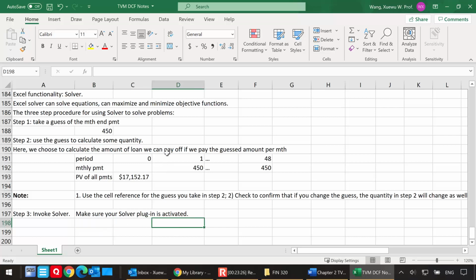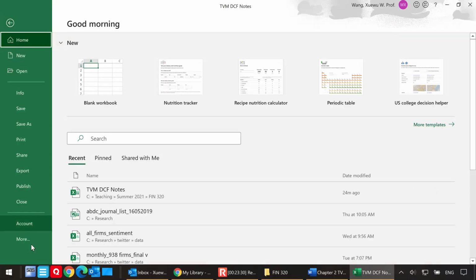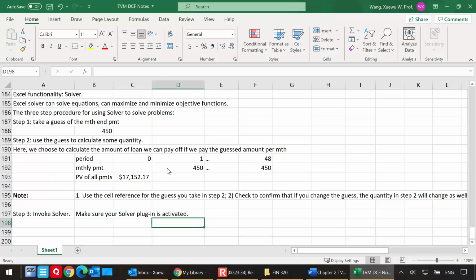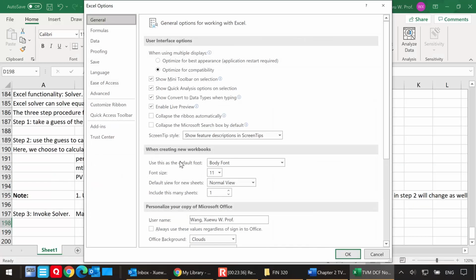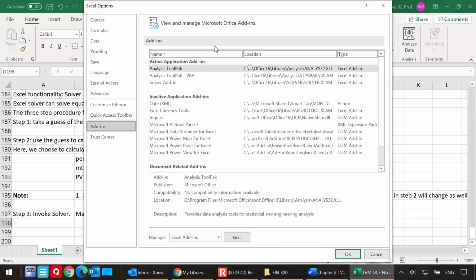Watch me closely. I'm going to go to File, then More, then Options. You might want to pause the video here and take some notes. Then I go to Add-ins. This brings up all the Excel application add-ins. Here you see that I have the Solver add-in listed under active application add-ins.